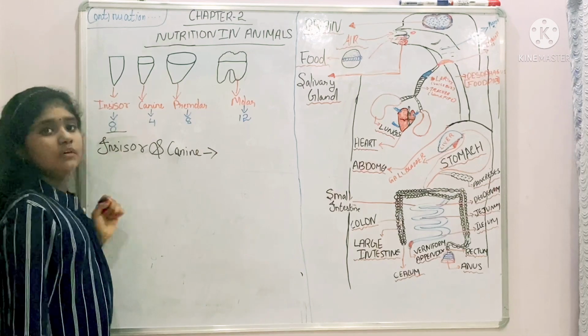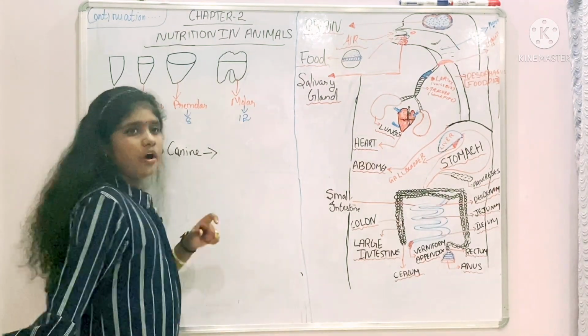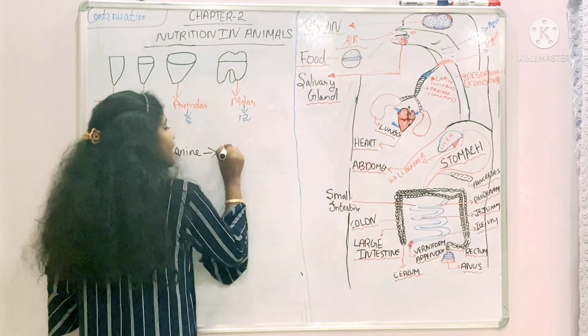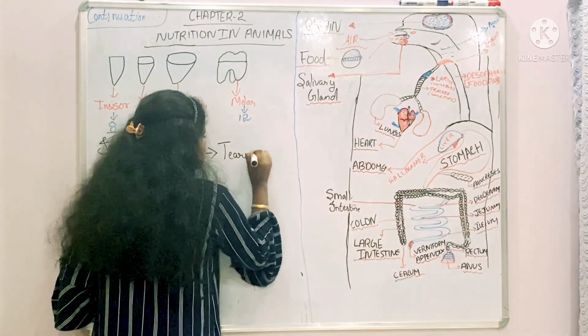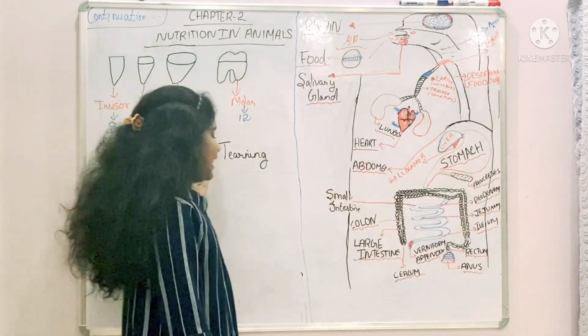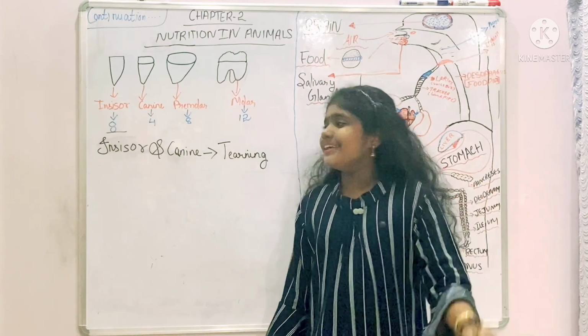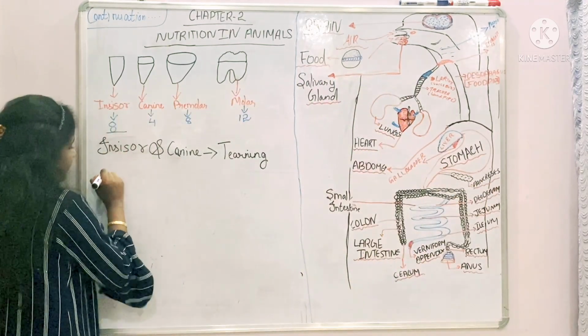Incisor and canine help to tear the food, or pierce the food. Okay, tearing. So incisor and canine help to tear the food, and now we come to the premolar and molar.